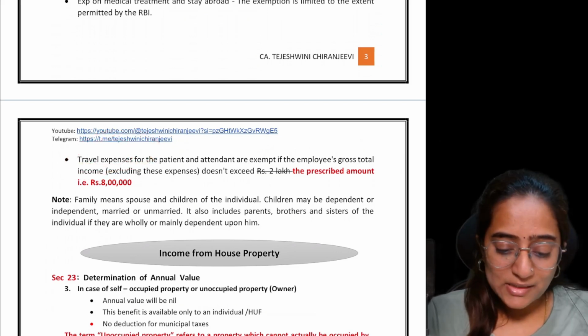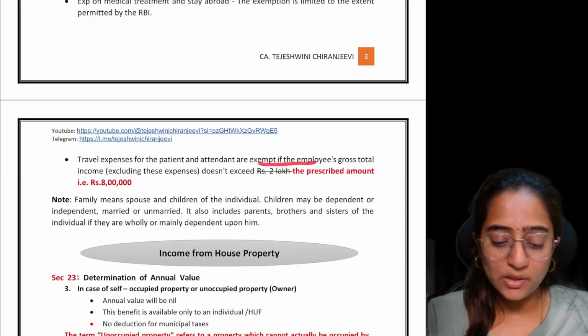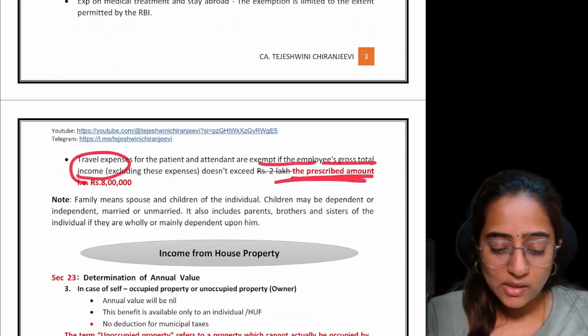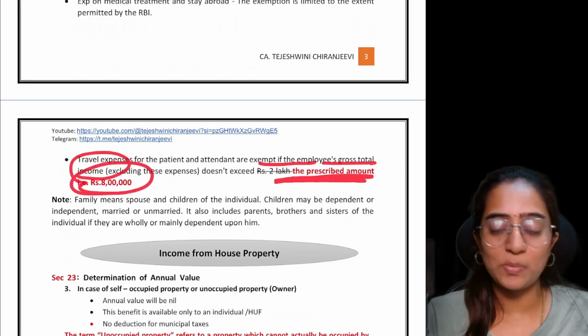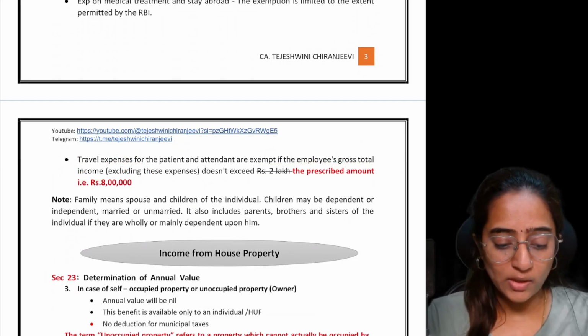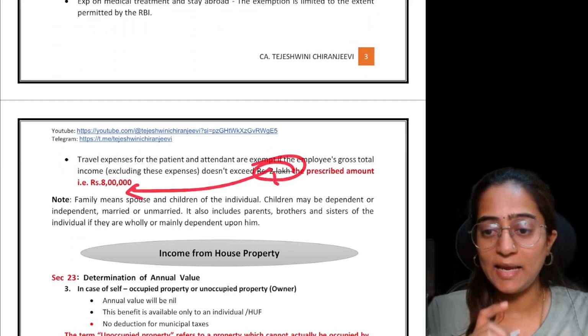The travel expenses are going to be exempted if the gross total income of that employee doesn't exceed 8 lakh rupees. That is the point which you need to consider over here. Remember 8 lakh, 8 lakh, 8 lakh. Earlier it was 2 lakh. The amendment is 8 lakh.